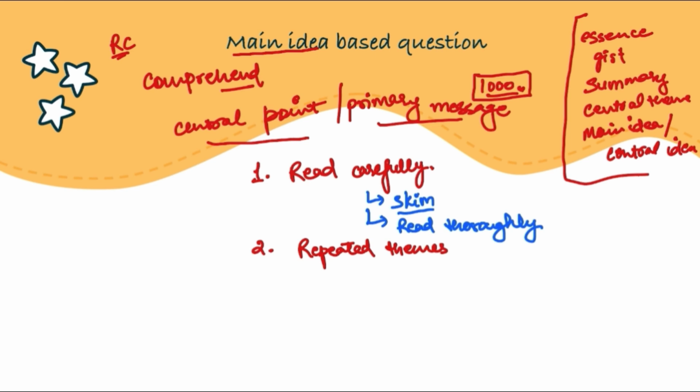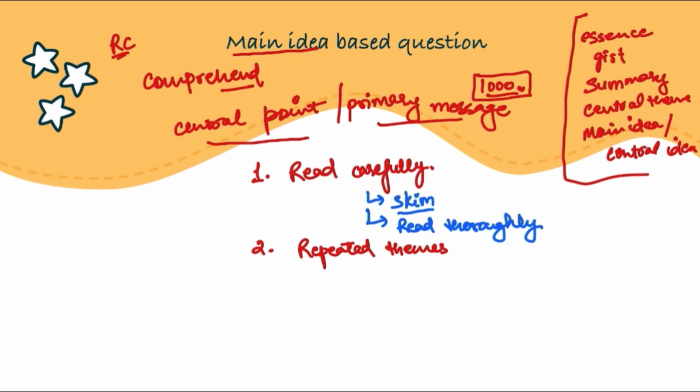It has to be present everywhere. Every piece of information in the passage is somehow related to it, either building up to it or a result of it. Hence, repeated themes become our best tips and tricks that we can use to find the main idea, right?